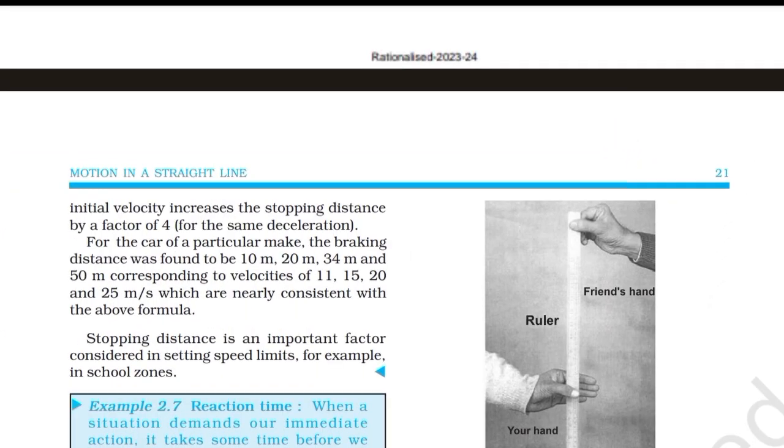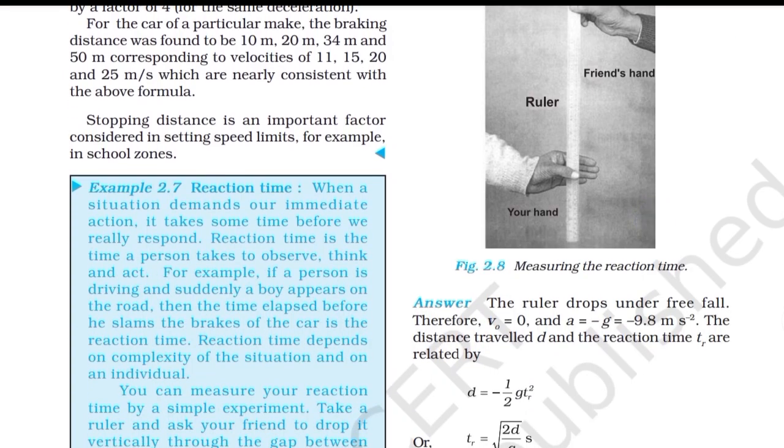Initial velocity increases the stopping distance by a factor of 4 for the same deceleration. For the car of a particular make, the braking distance was found to be 10 meter, 20 meter, 34 meter and 50 meter, corresponding to velocities of 11, 15, 20 and 25 meter per second, which are nearly consistent with the above formula. Stopping distance is an important factor considered in setting speed limits, for example in school zones.